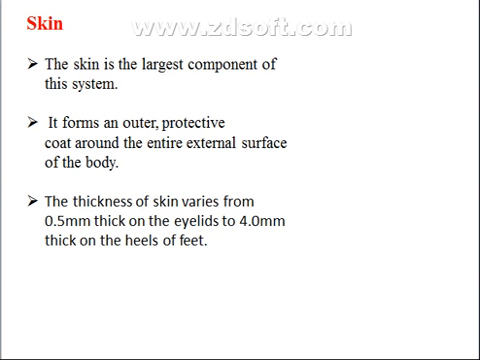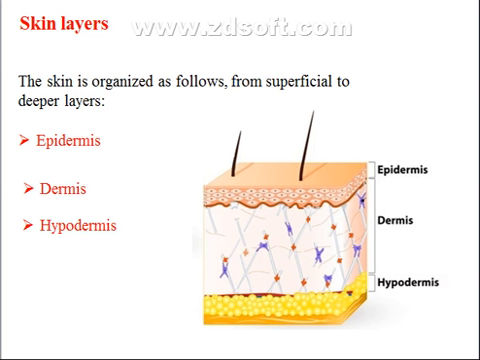The skin is the largest component of this system, which forms an outer protective coat around the entire external surface of the body. The thickness of skin varies from half a millimeter on the eyelids to 4 millimeters on the heels of the feet. The skin consists of three layers: the epidermis, the dermis, and the hypodermis. And this figure shows these layers.